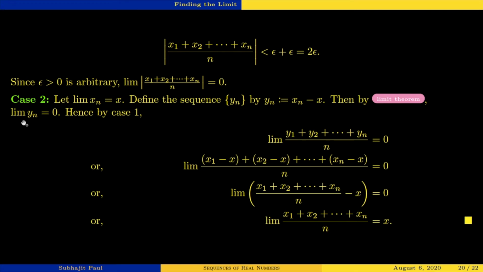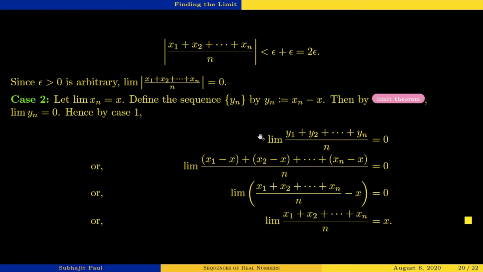So as soon as the limit of yn becomes 0, by case 1 we can now apply case 1. So the limit of the arithmetic mean sequence of yn will be 0.